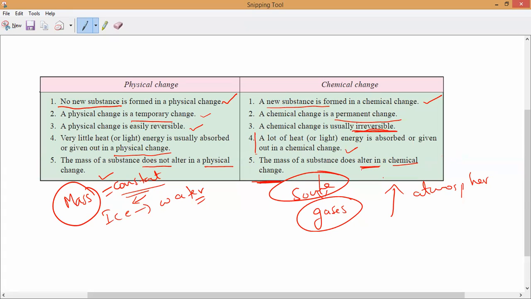So this is the main difference between the two things: physical change and chemical change. So please, all of you note this down. All of you write it, note down these 5 points each.